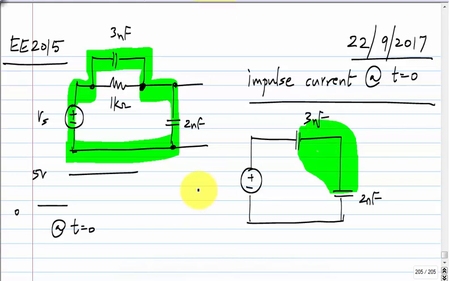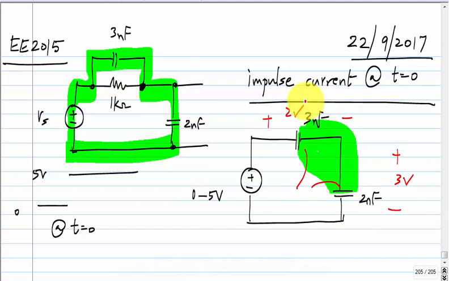So when you had this step from 0 to 5 volts, the initial condition on both capacitors was 0. So the charge on this plate was 0, and the charge on that plate was also 0. What happened when it jumped from 0 to 5 volts, you can calculate that this comes out to be 3 volts, a jump of 3 volts, and this will be a jump of 2 volts.